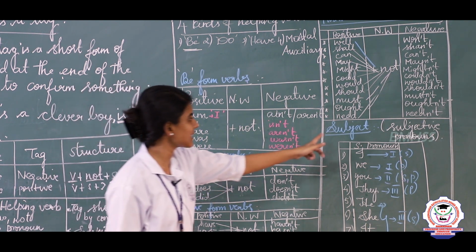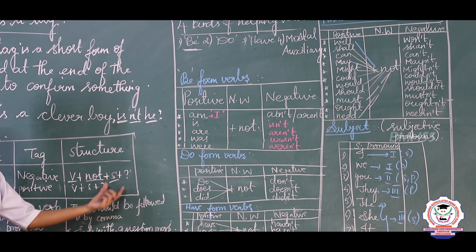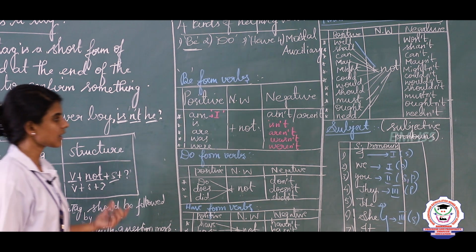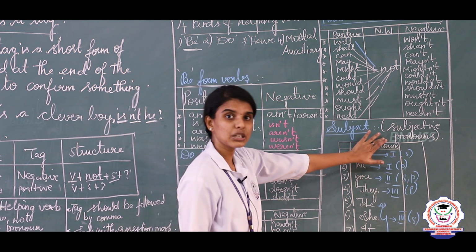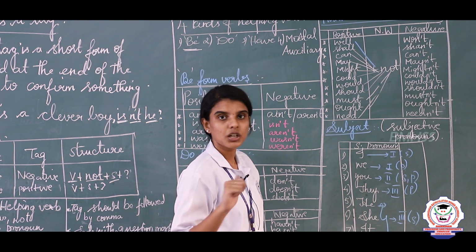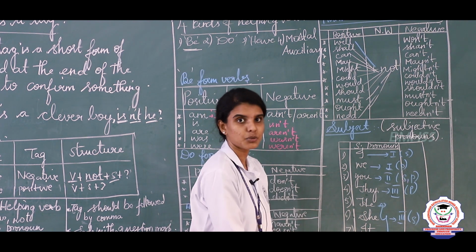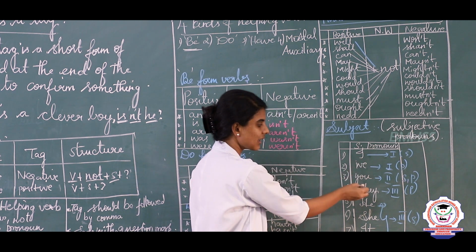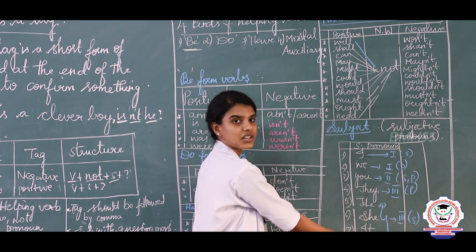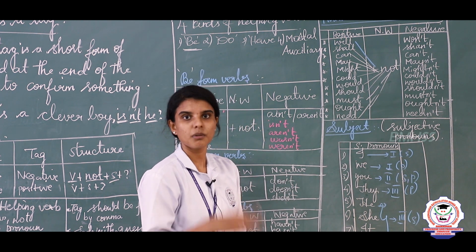Now let us see the subject in a question tag. We should only use subjective pronouns as the subject in the question tag. What are the subjective pronouns? There are 7 subjective pronouns: I, we, you, they, he, she and it. Clear? These are the 7 subjective pronouns.